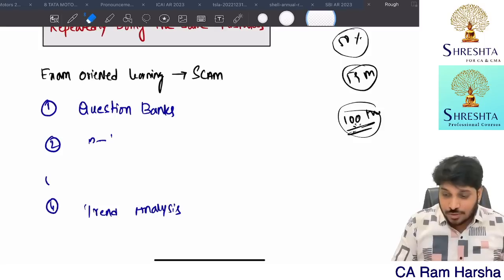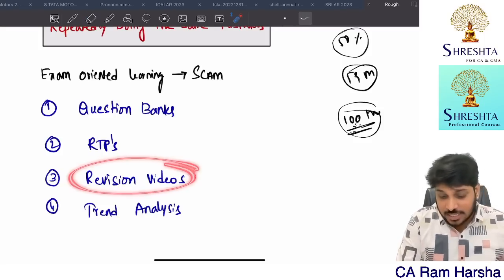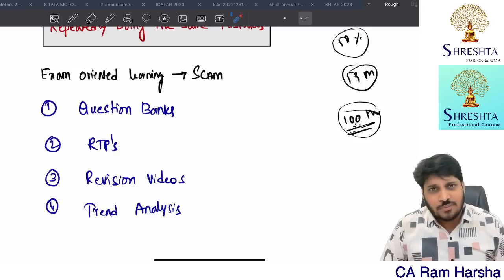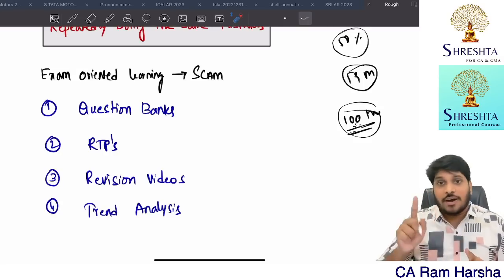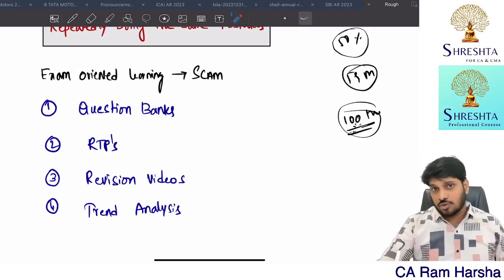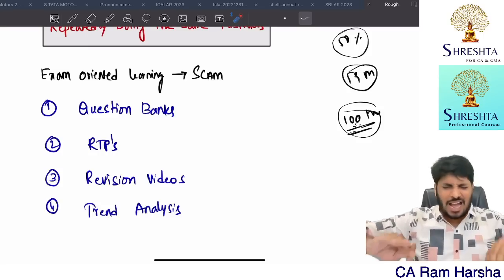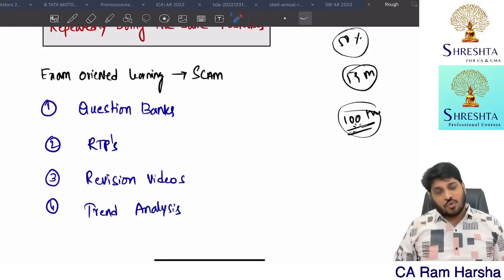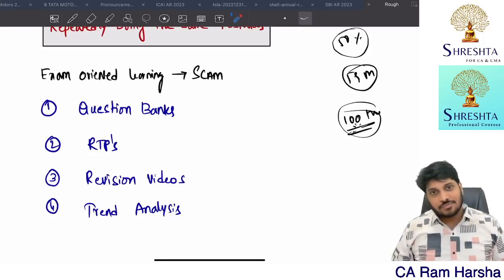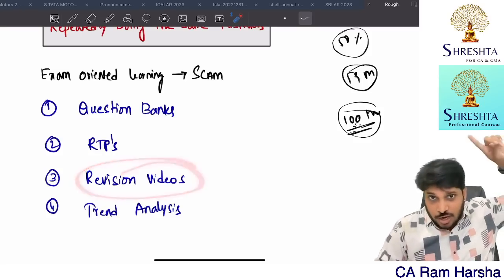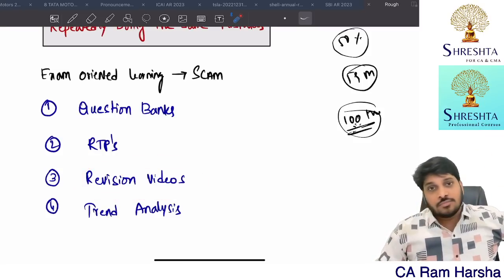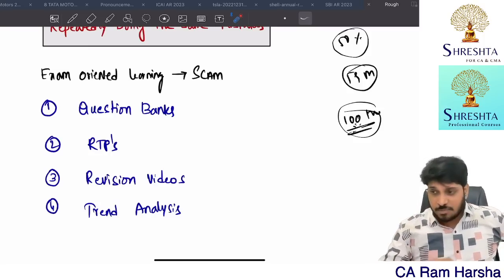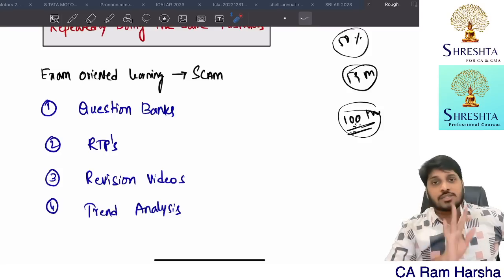Then revision videos. Now again, some students are asking right now, sir, when will you post marathon videos? What marathon videos? For marathons and all, you have to watch only 1.5 months before exams. Not well before that. Maximum at least 2 months. 3-4 months before exams, what is the point of watching marathons? Students ask, sir, can I watch your November attempt marathon for May? No, don't watch it. Maybe for 2 or 3 chapters the content is exactly the same, but in many chapters the content has changed. Don't watch it.